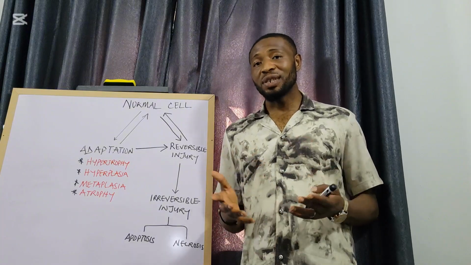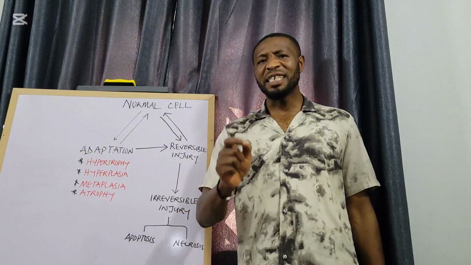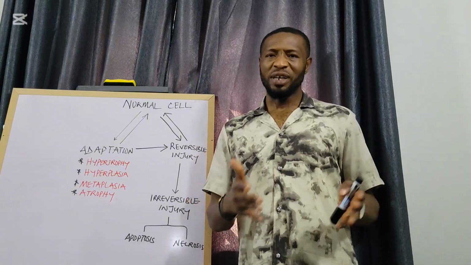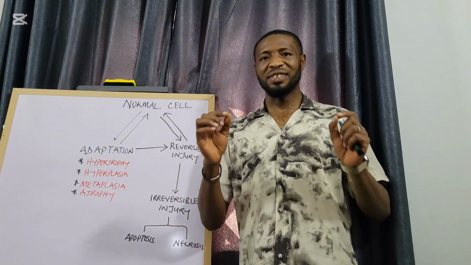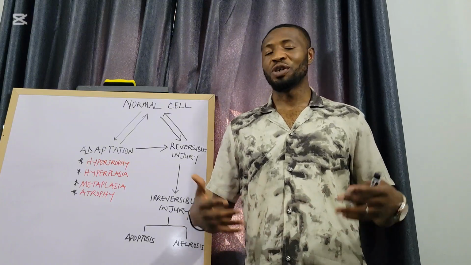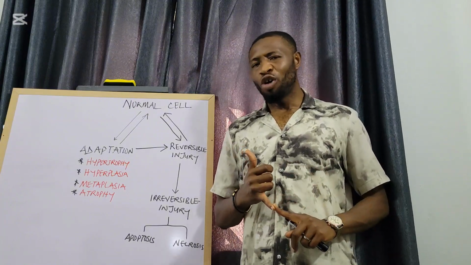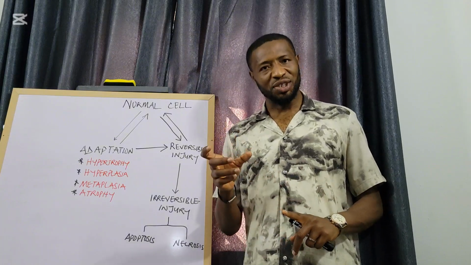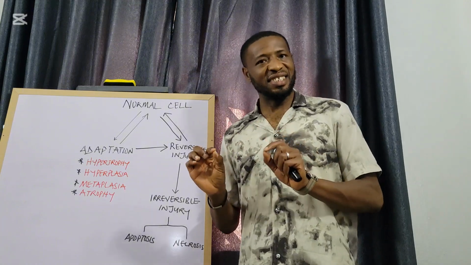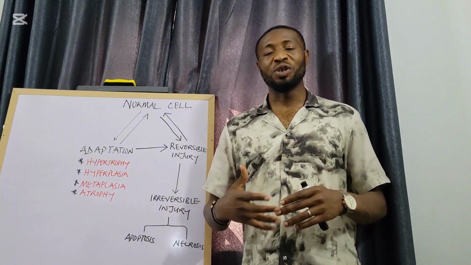Cells will respond to noxious and even physiologic stimulus by first attempting to adapt. So when there is a stimulus, whether physiologic or noxious, the first thing the cell tries to do is to adapt to that stimulus so that it can continue to function normally. And so an adaptation is simply either a structural or a functional change in the cell in which a new but altered steady state is achieved so that the cell can continue to function normally.